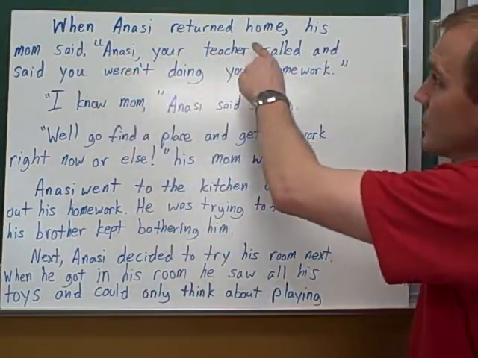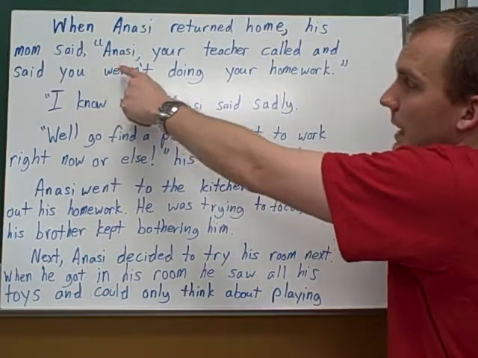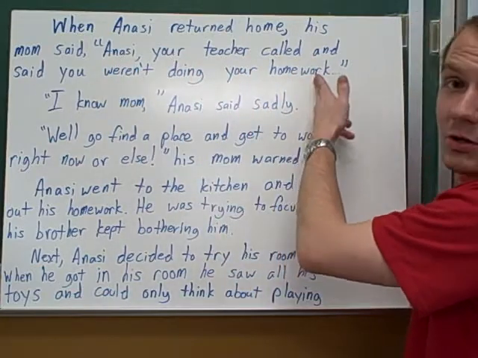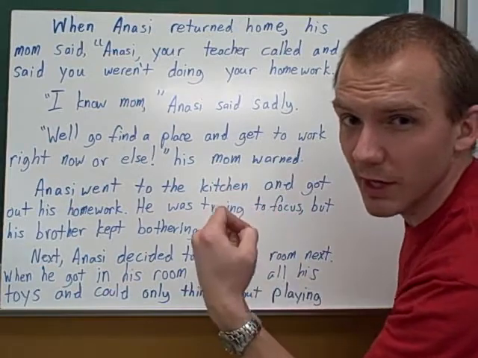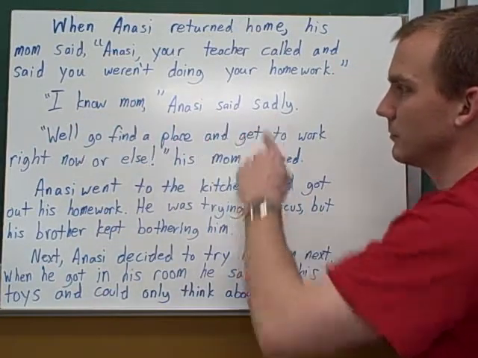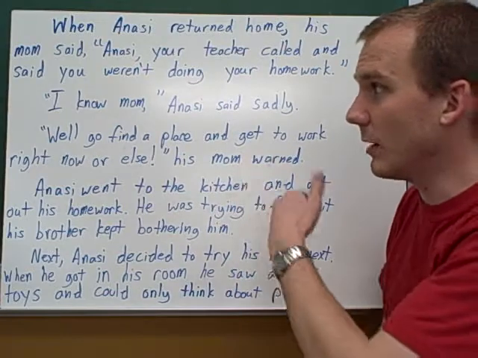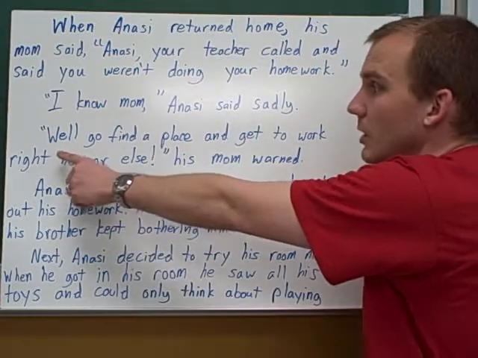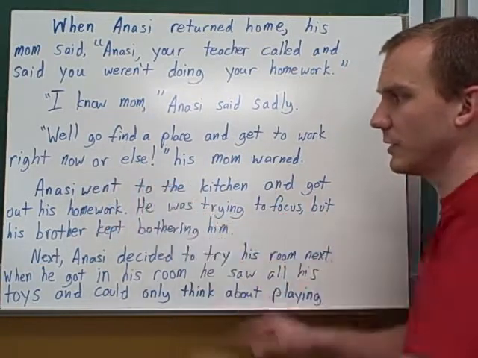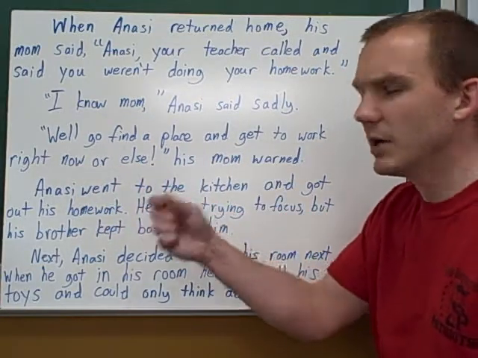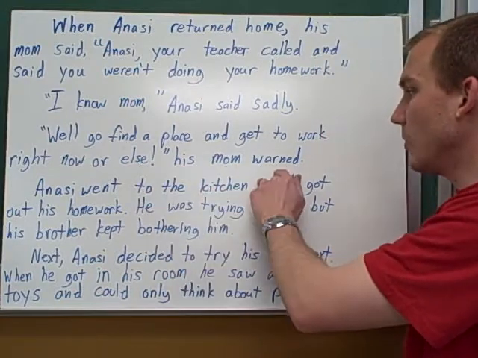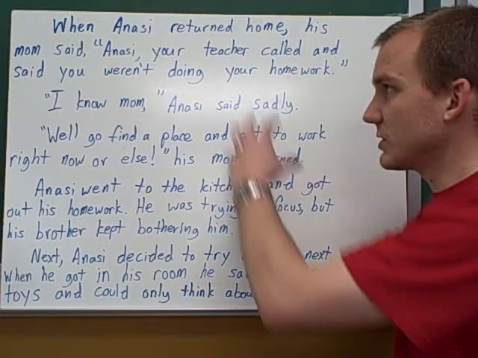When Annecy returned home, his mom said, "Annecy, your teacher called and said you weren't doing your homework." Notice I took an opportunity to use some dialogue. "I know, Mom," said Annecy, sadly. So now Annecy's upset. His mom already knows about the phone call. "Well, go find a place and get to work right now, or else!" I put an exclamation point there to indicate that Annecy's mom is angry. His mom warned. Alright, so he's gotten home.